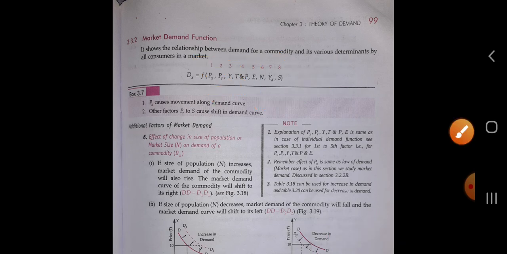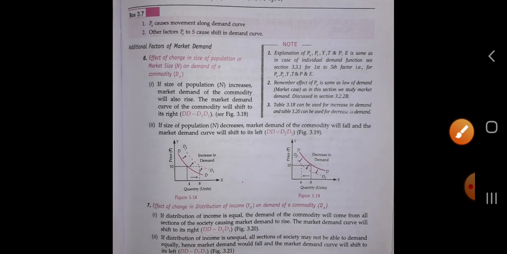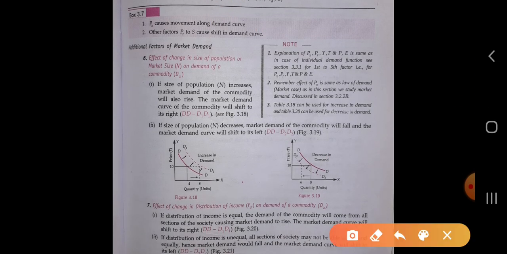First is the effect of a change in the size of the population or the market size on the demand for the commodity. If the size of the population increases, the market demand for the commodity will also increase. It is so simple.